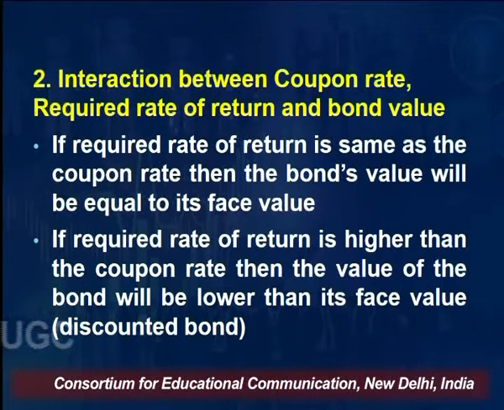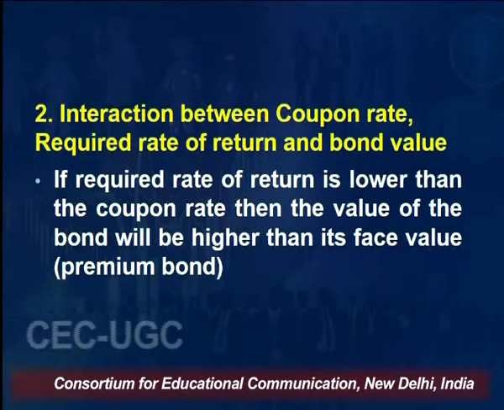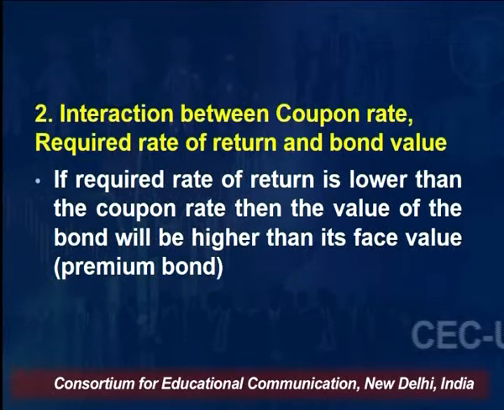So if the required rate of return is higher than the coupon rate, then the value of the bond will be lower than its face value. The reverse will be the case if the required rate of return is lower than the coupon rate. If the coupon rate is 8% and the investor's required rate of return is, say, 6%, then on the same bond the investor would like to give a price which is higher than its face value, meaning they will be ready to buy this bond at a premium price. So what you can notice here is that there is an inverse relationship between the required rate of return and the bond value.